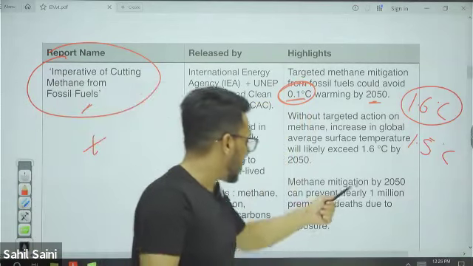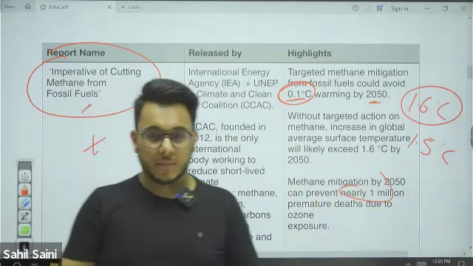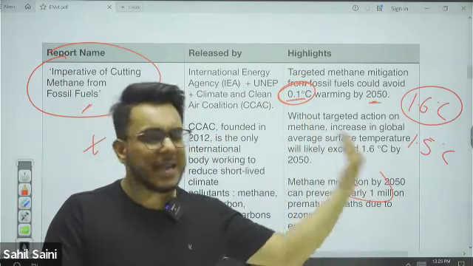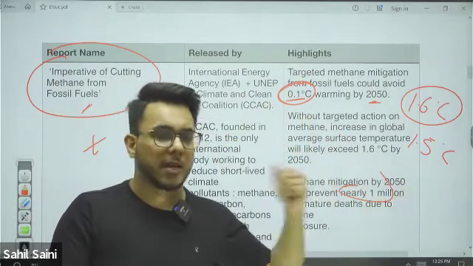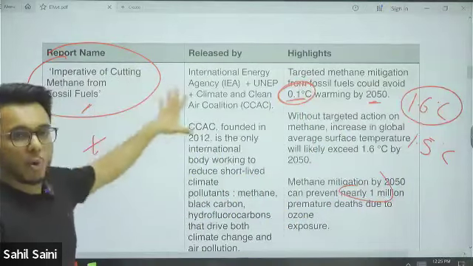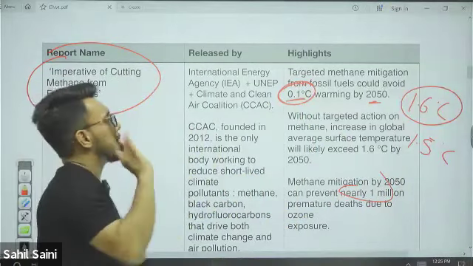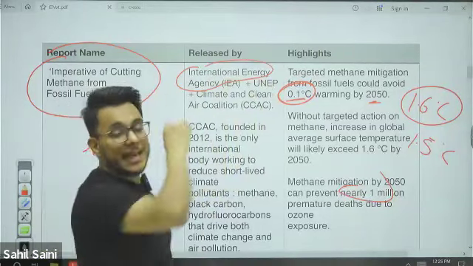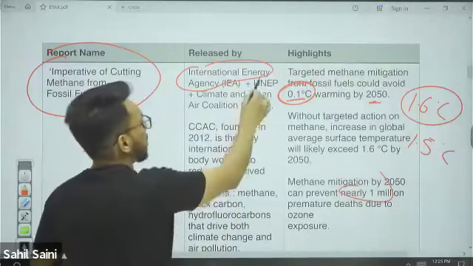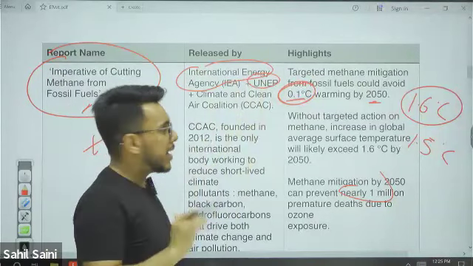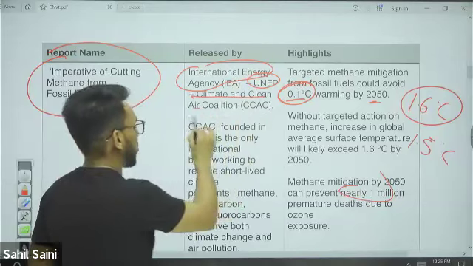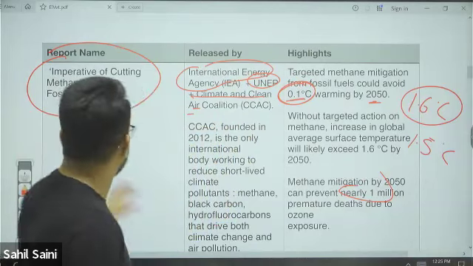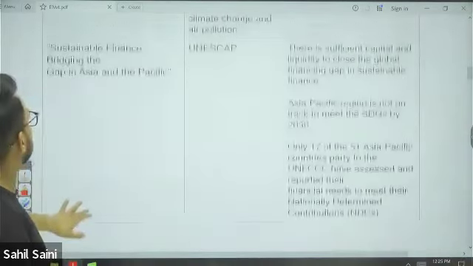Methane mitigation can prevent 1 million premature deaths. For this, the Global Methane Pledge was also signed. India has up till now not signed that particular Global Methane Pledge. Now, who releases this report? This report is released by 3 agencies: International Energy Agency, IEA; then UNEP, United Nations Environment Program; and third, the Climate and Clean Air Coalition. So these 3 agencies release this particular report.